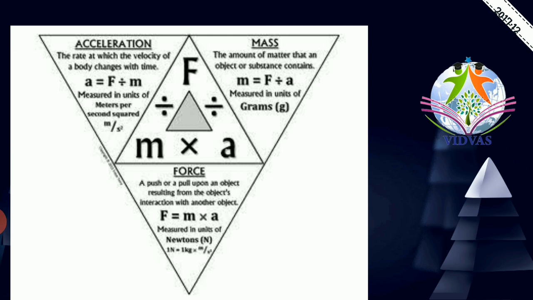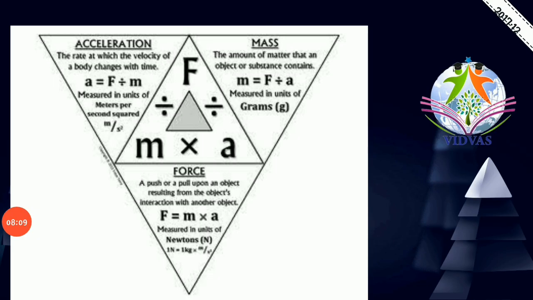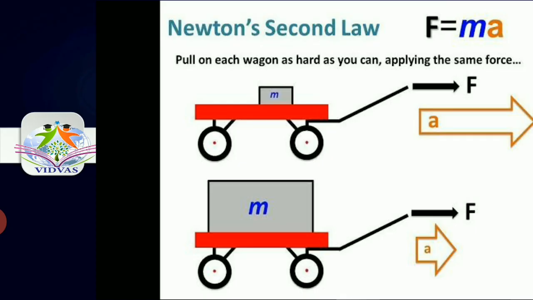Today we have discussed what is meant by Newton's second law of motion. In that we have these three terms, that is acceleration, mass and force. When a problem is asked to find acceleration, you can use this formula, acceleration A equal to F by m. When asked for mass, the formula from Newton's second law is m equal to F by A. And when asked for force, you can use this formula, F equal to m into A.